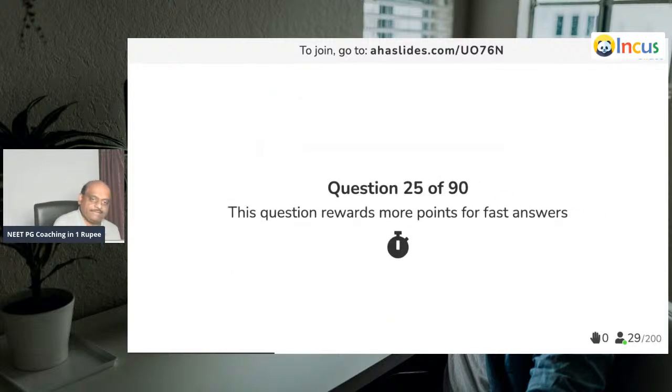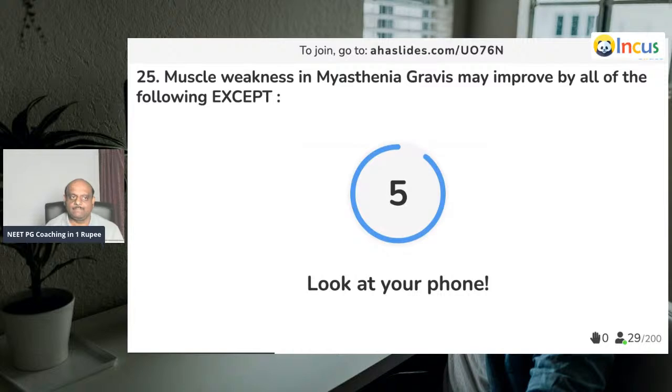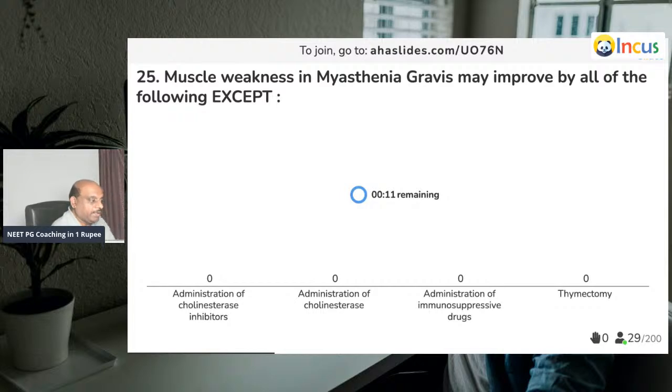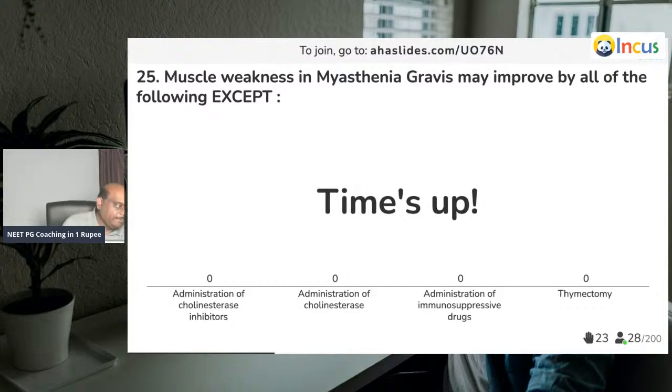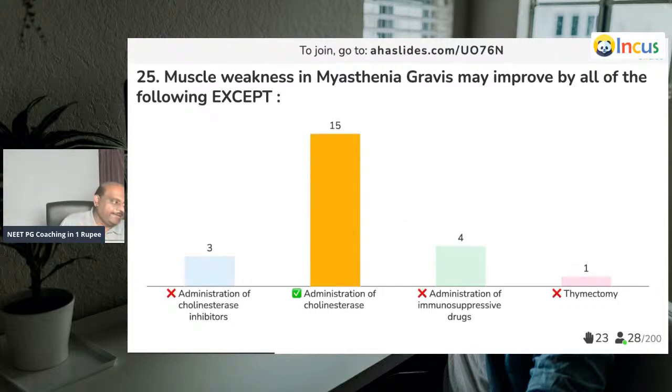Question number 25. Yes, doctor. The muscle weakness in myasthenia gravis. Once more, for the earlier question, please don't forget: most susceptible to hypoxia, B type of fibers. Hypoxia is B, pressure is A, local anesthetics is C most susceptible. Please don't forget. Very good.